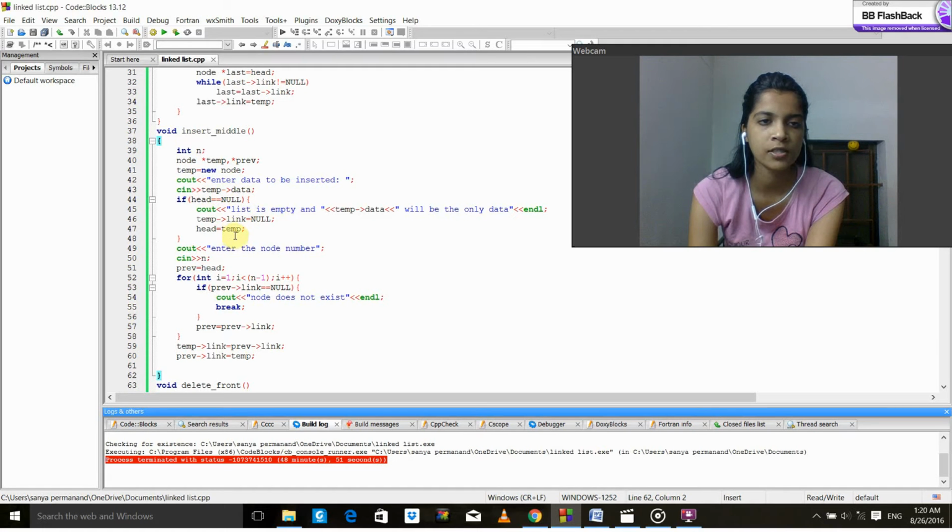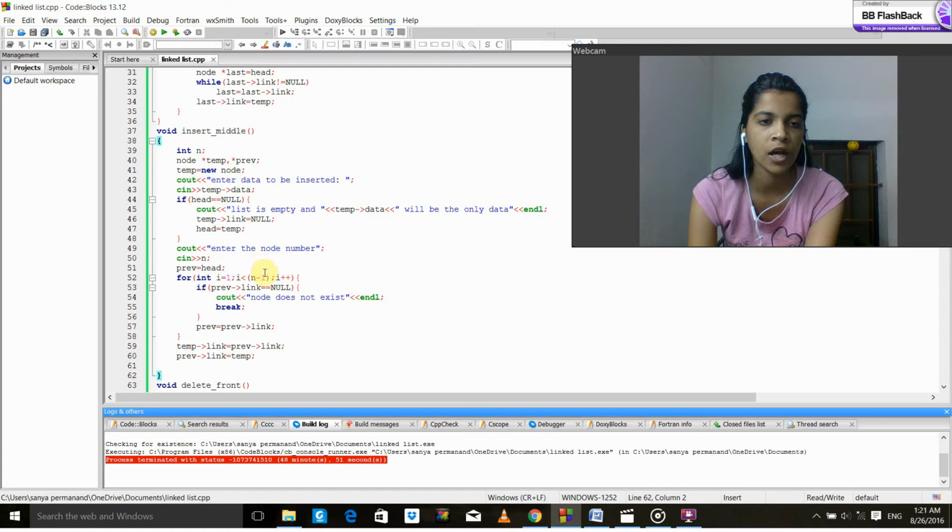It will check the list is empty condition, and it will come out of this if, printing list is empty, and the only data will be temp of data. Then it prints the full sentence that is given in the cout line, and then if it's not true, then it